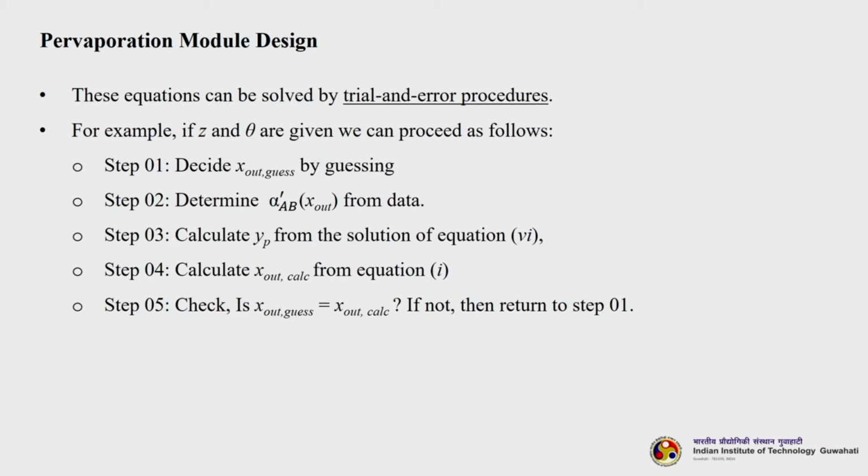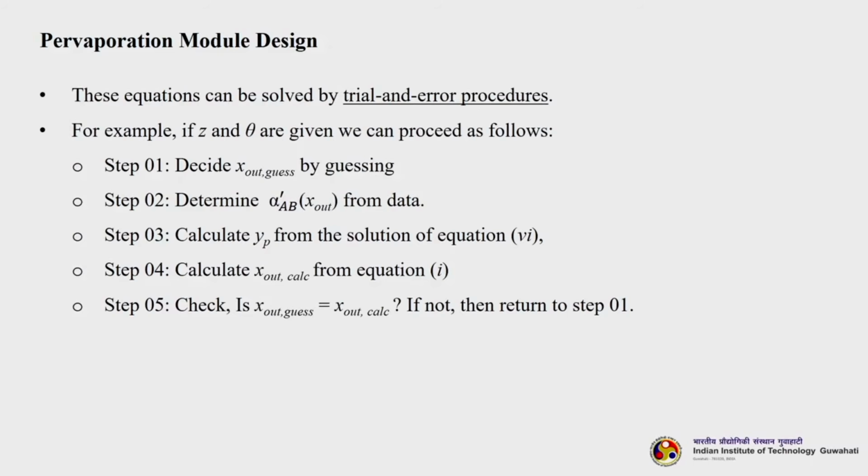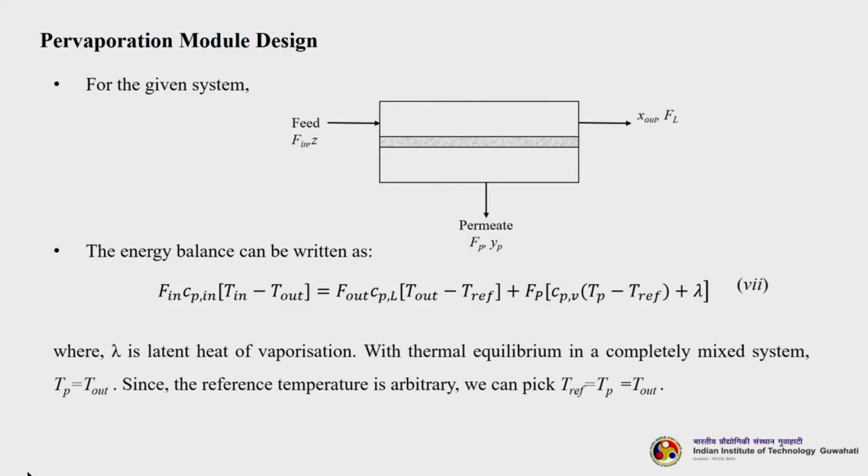Calculate Yp from the solution of equation 6, calculate X out calculated from equation 1 and check if X out guess equals X out calculated. If your X out guess value equals the X out calculated value, then it is fine. If it is not, then return to step 1. So, the cycle repeats. This is how you can solve the equations.